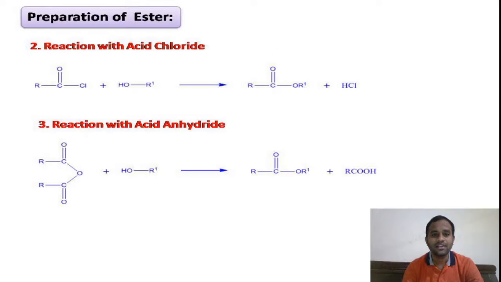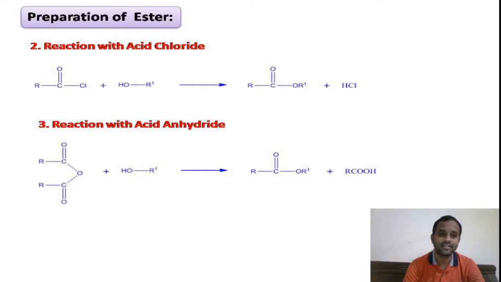Coming to the reaction with acid chloride. We have already discussed these two reactions, that means reaction with acid chloride and reaction with acid anhydride. We know acid chloride as well as acid anhydride are used as acetylating agents. We can replace the hydrogen atom on the alcohol to get the ester.